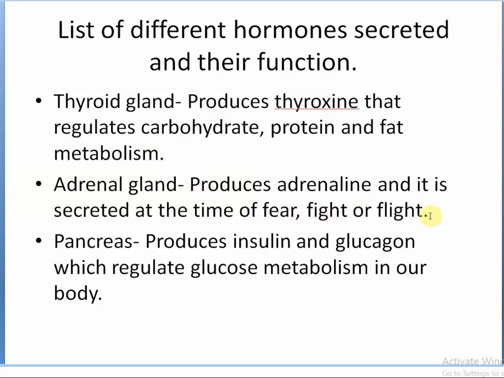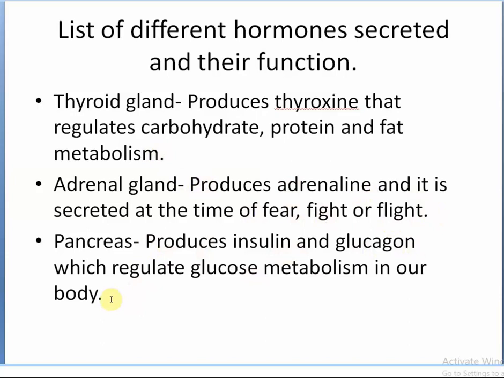The next one is the pancreas. What is the work of the pancreas? It produces insulin and glucagon, which regulate glucose metabolism in our body. You might not have heard about glucagon, but you have heard of insulin. Some person in your locality or family might be taking insulin injections. So what is insulin?